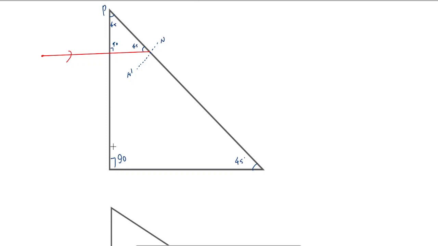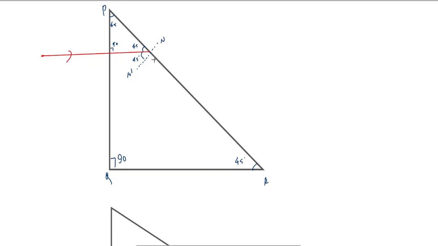If you call this P, Q and R, this n dash is normal to the face PR. So the total angle which the normal makes would be 90 degrees, out of which if 45 goes there, then the angle what remains here would be 45 degrees. So this light ray makes an angle of 45 with this face PR.